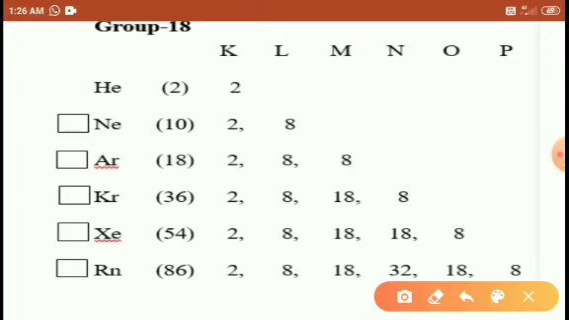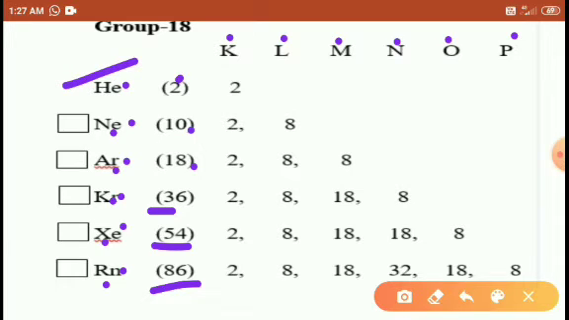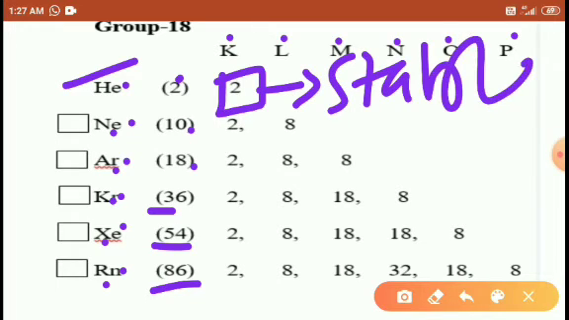Okay, look here students, group 18. I have shown you group 18: helium, neon, argon, krypton, xenon, radon. These are the shells: K shell, L shell, M shell, N shell, O shell, P shell. These are the atomic numbers: helium 2, neon 10, argon 18, krypton 36, xenon 54, radon 86. Tell me, what is the outermost electron count of helium? Helium's outermost electrons are 2, so it is stable and cannot show any kind of chemical reactivity.